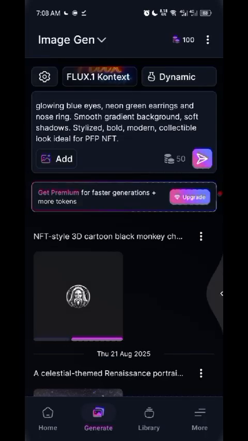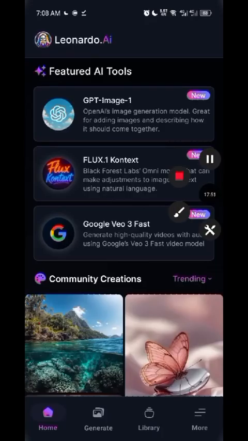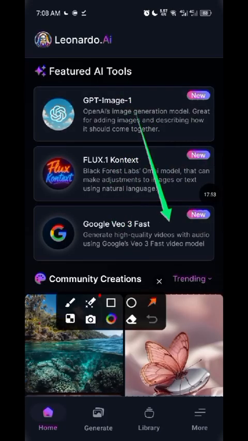I want to say something before we start. These are the three AI image tools that you can use. You can use Flux. I mainly use Flux because the credit cost is actually small. Then GPT Image 1, the credit is actually 50, but you are given 150 credits in a day. So with Flux you can generate three, but with GPT image you can generate only two images, I think.